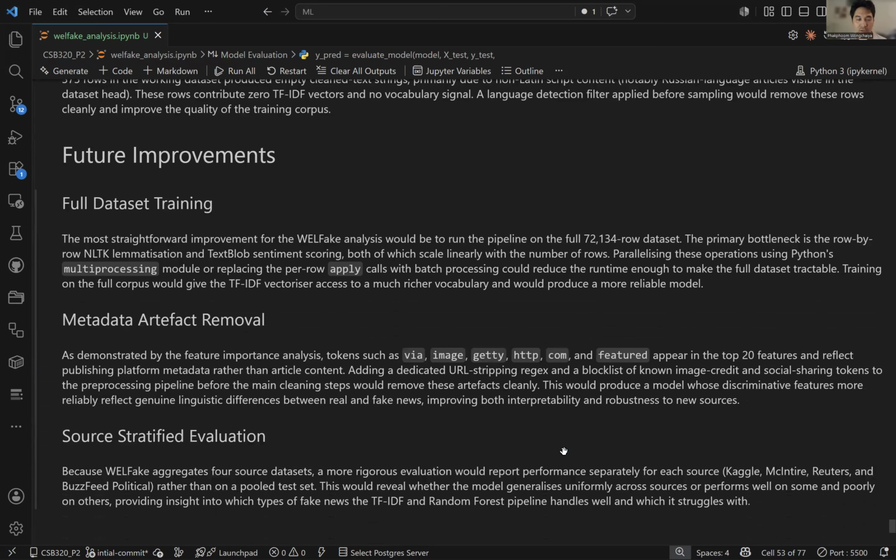So in the future, what I would do differently is use the whole data set, but instead of going row by row and processing them using lemmatization and TextBlob, use something like a multiprocessing module to do it in parallel, which will speed up that pre-processing and really reduce the runtime.